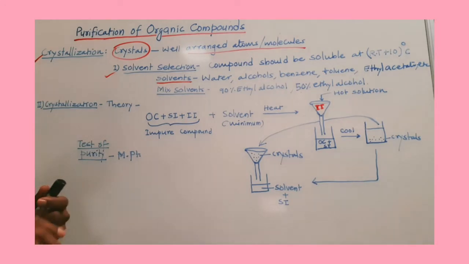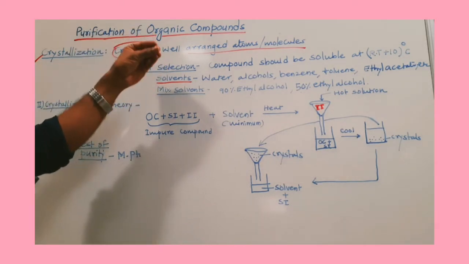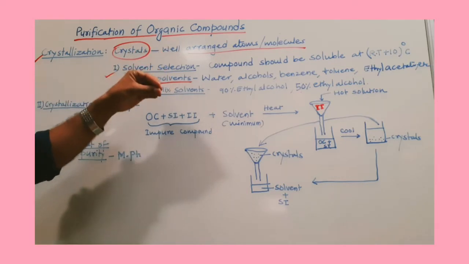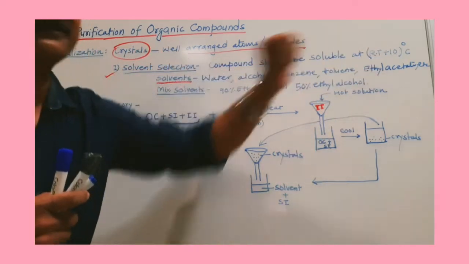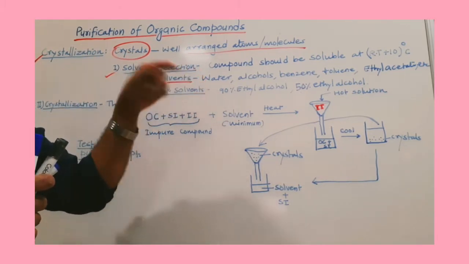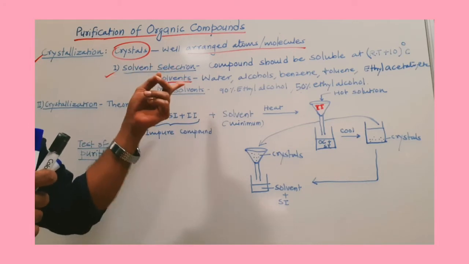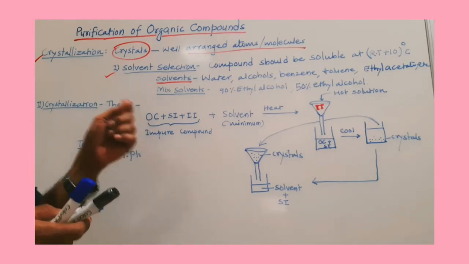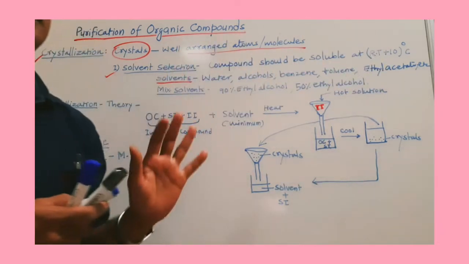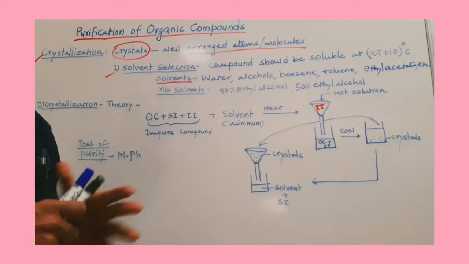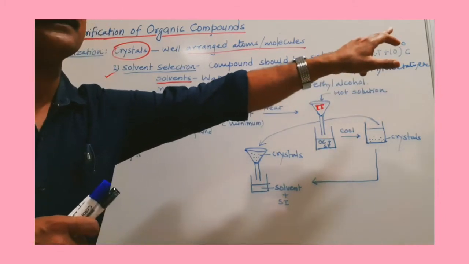For the selection of solvent, we use one criterion. Whatever compound we are going to crystallize should not be soluble in that solvent at room temperature. This is the first criterion. We can select only that solvent in which our organic compound should not be soluble at room temperature, but it should be soluble at a certain higher temperature, probably greater than 10 degrees Celsius.